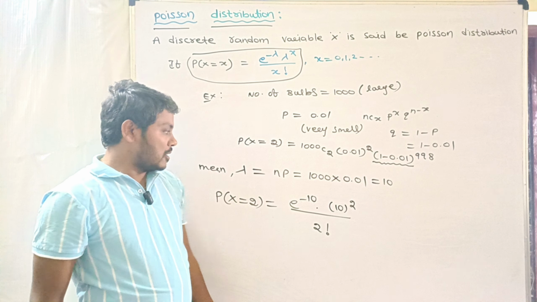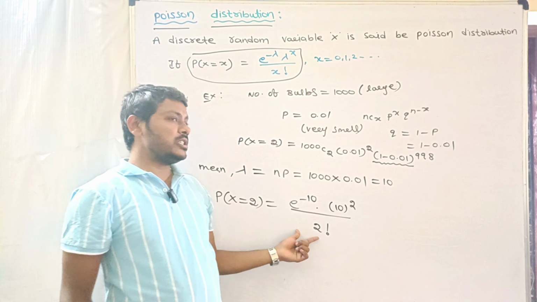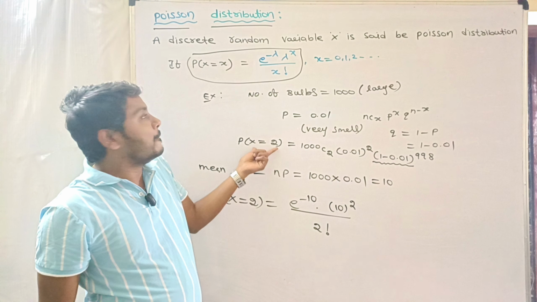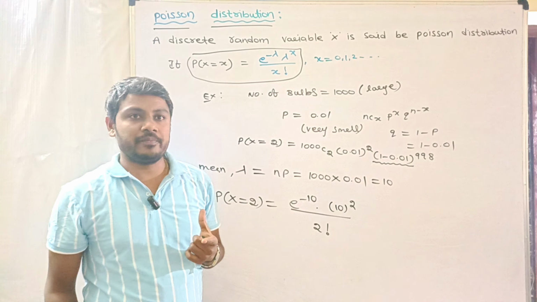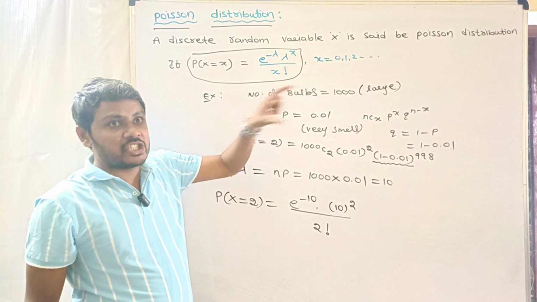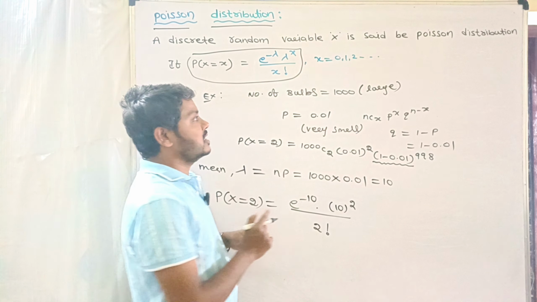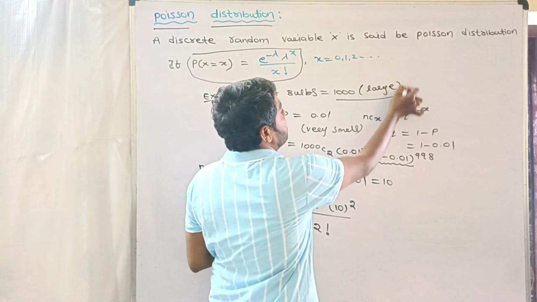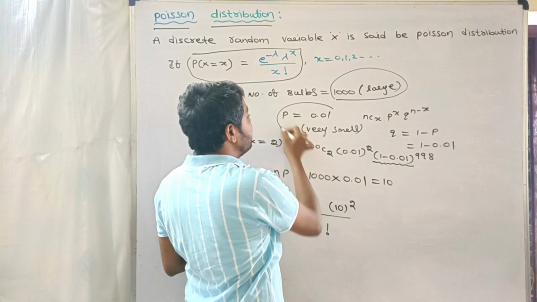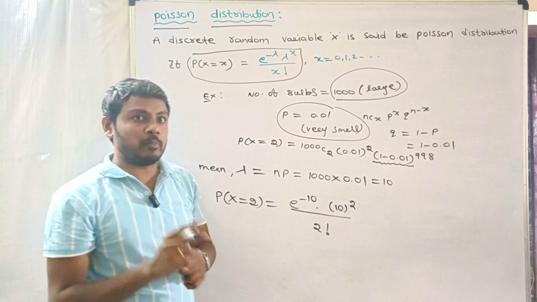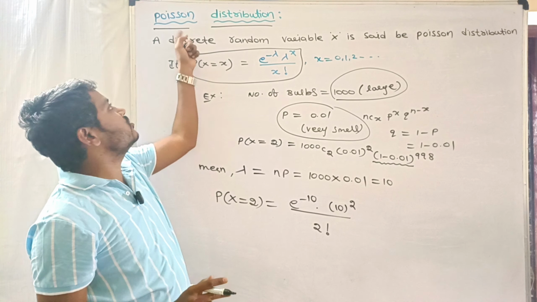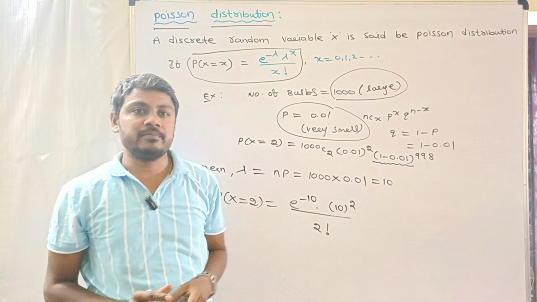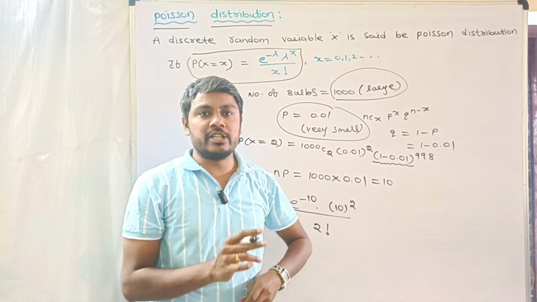Clearly, this simplification is easy compared to the binomial distribution formula. So in what situations do we use it? When n is large and P is very small. In that particular situation, we have to use the Poisson distribution. So this is the concept of Poisson distribution.